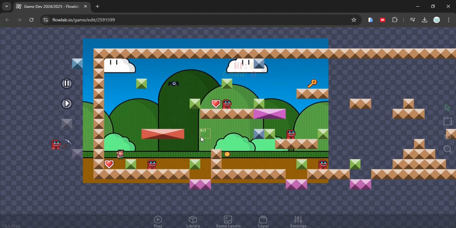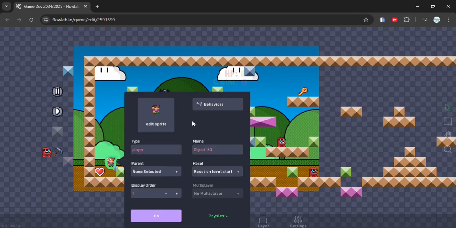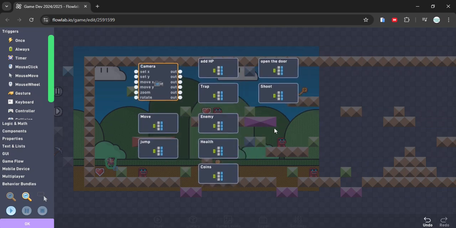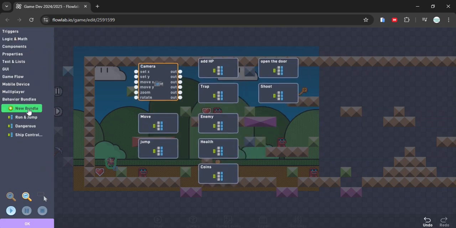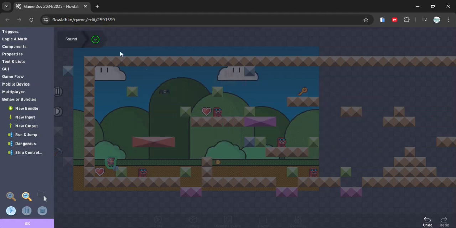Okay, so first we're gonna add the back song. So it's just like if you start the game, the song will be played. Okay, first going to the players behaviors. Then create new bundle for the good maintenance and developing. Change the label to be sound or something. You can open the bundle.